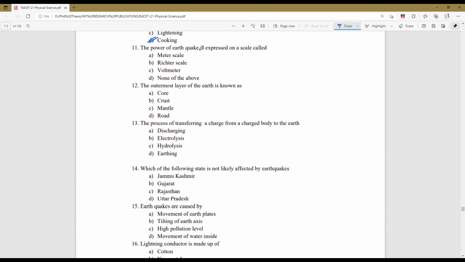Next, the power of an earthquake is expressed on a scale called the Richter scale. Just now we have discussed. The outermost layer of the earth is known as what? The outermost layer of the earth is called the crust.